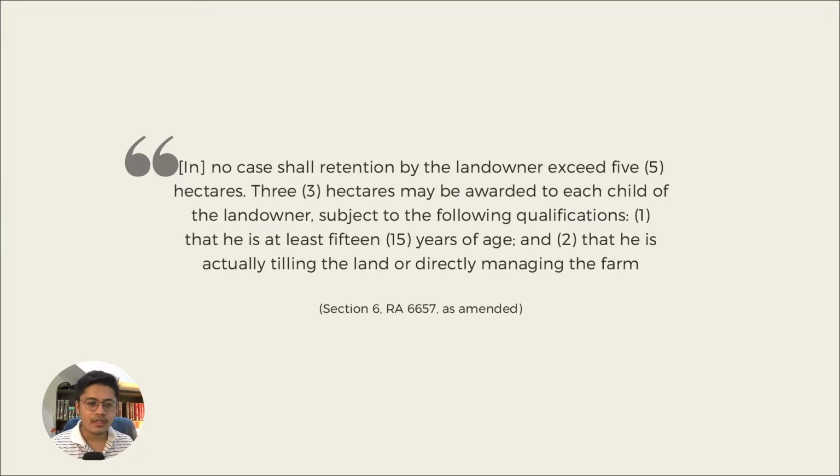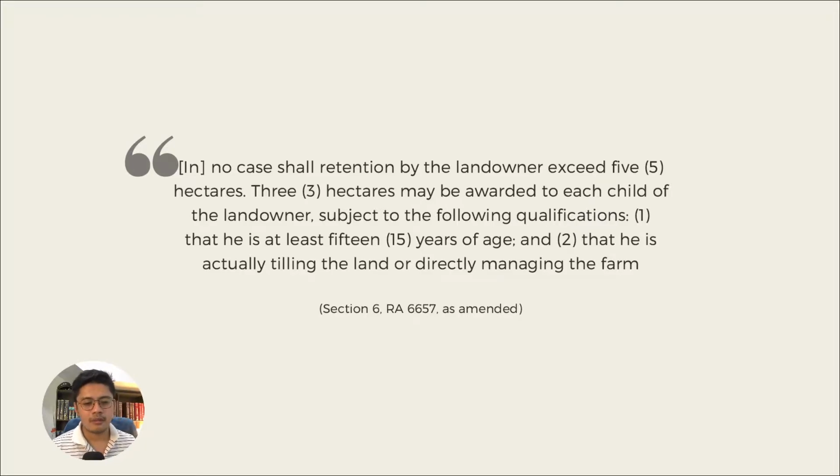And second, in order to afford the landowner the opportunity to retain a specific area of his or her land holdings, which would be sufficient not just for himself but also for his family. And when he or she is gone, there will be some portions left for hereditary succession.